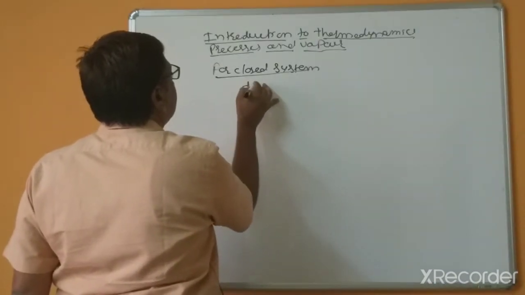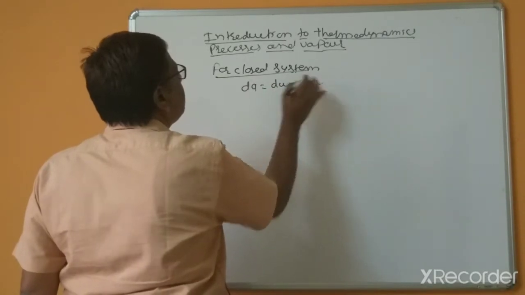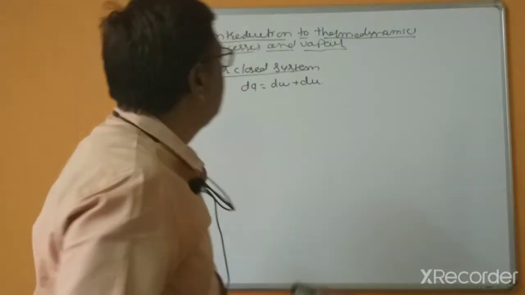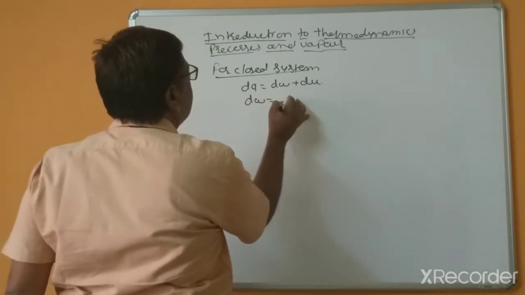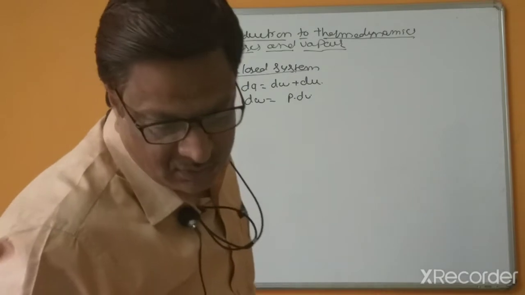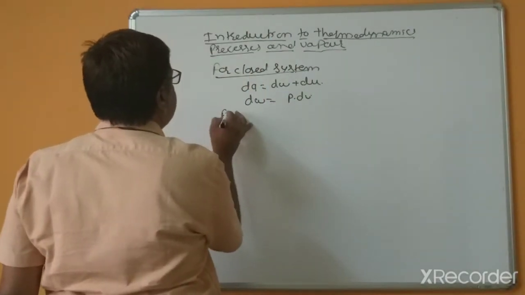dQ equal to dW plus dU, and this dW equal to P into dV. This is the equation for closed systems.